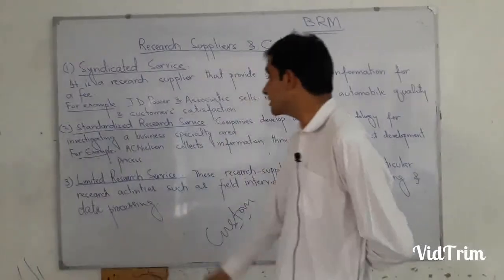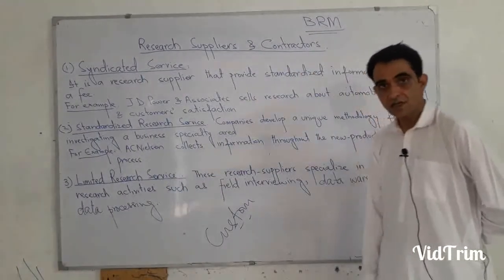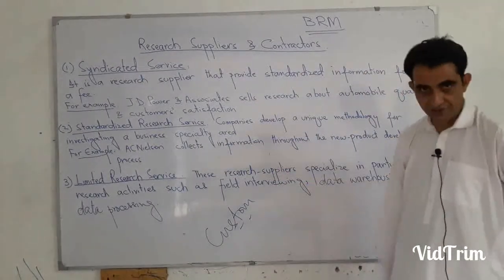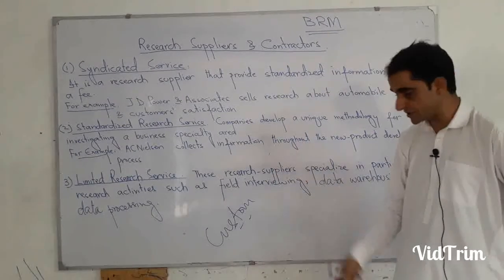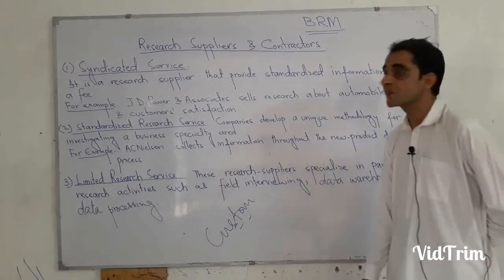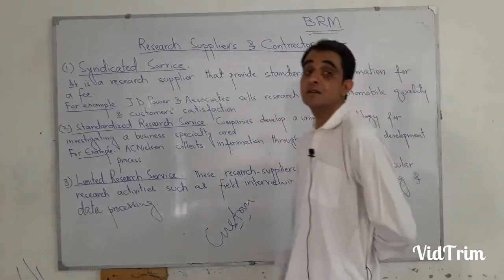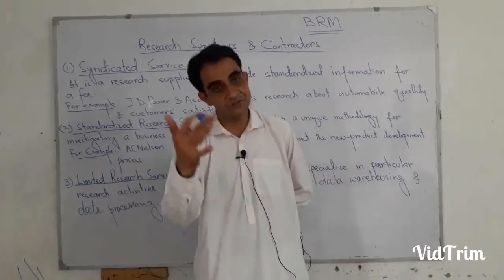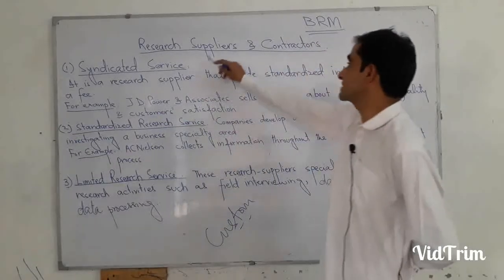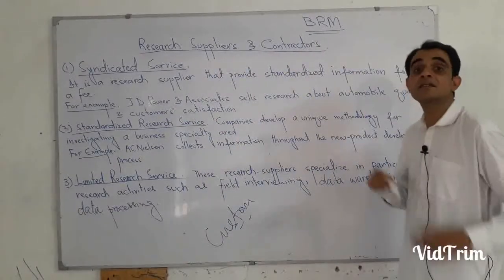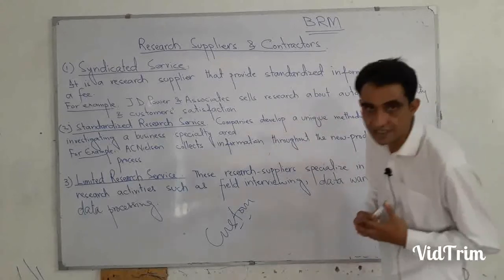That's why they are called limited research service or custom research service firms. So these are some different types of external research service firms, or we call them research suppliers and contractors.